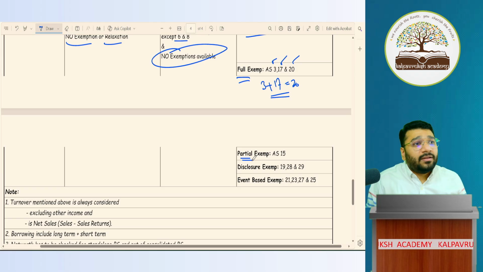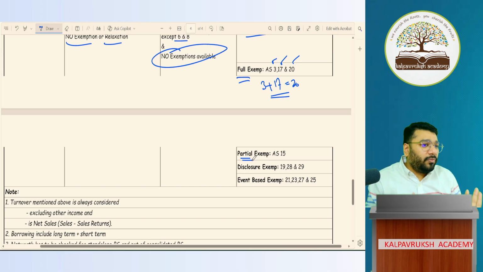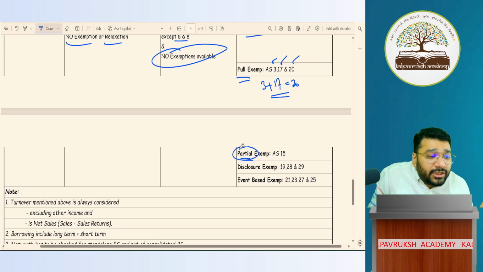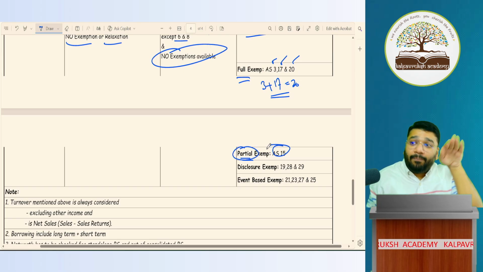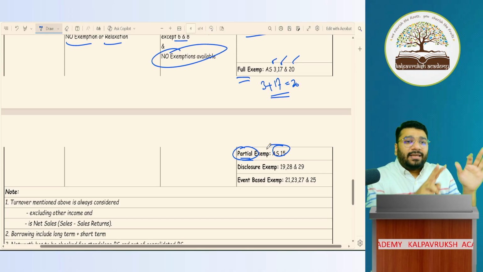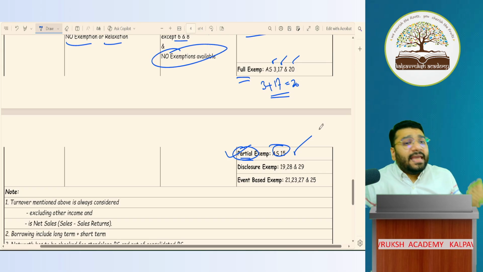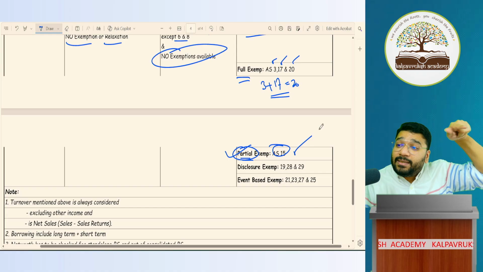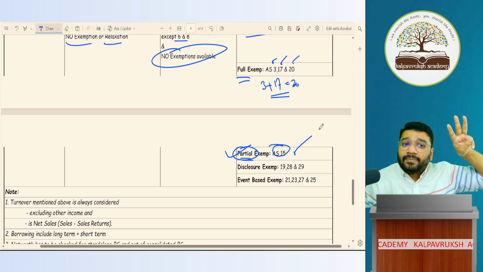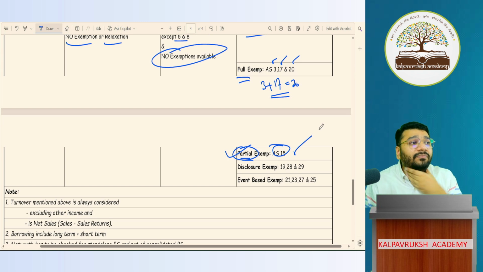AS15 will tell you that certain disclosure based exemption or this point, that point, this point, that point don't follow. That is called as partial exemption. Means what? AS15 you have to comply. If there are 10 points they'll ask you to comply 7 points. Remaining 3 points, no need to comply. That is called as partial exemption. That is allowed only for AS15. AS15, partial exemption. Full exemption, 3, 17, 20. Okay. Partial exemption, 15.